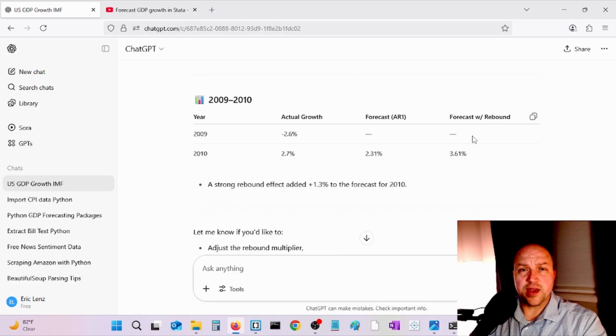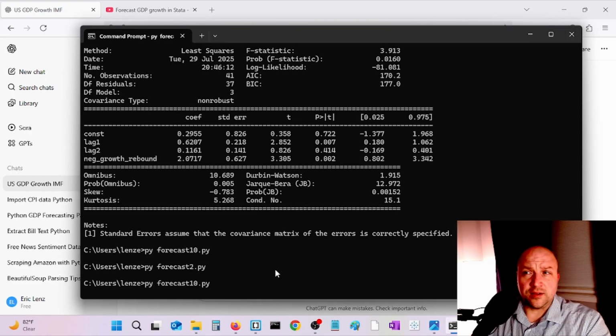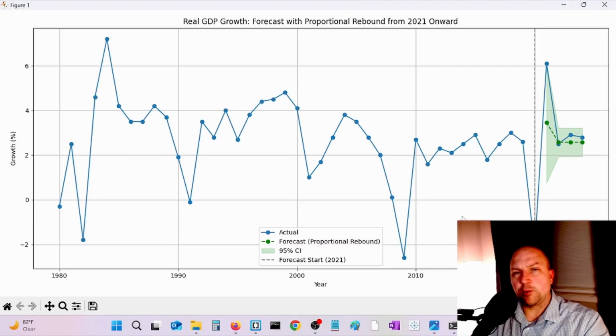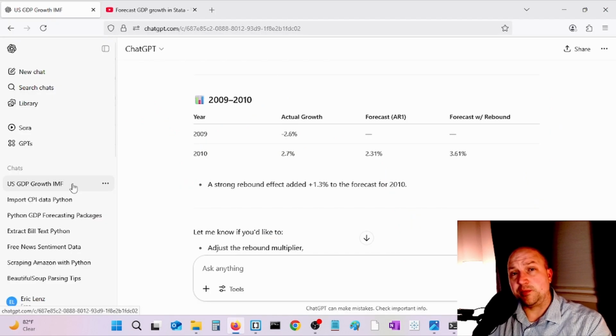So if you're doing some forecasting, I recommend you give Python a try and give ChatGPT a try. Also, as you're making different models, you want to check the statistics, you want to do different tests, and ChatGPT can give you the code to do all of those tests. So with ChatGPT's help, this analysis really didn't take that long. I was able to try different models, plot the different models, I could check statistics of different models and easily compare them, and I stayed within that chat from ChatGPT from the last video with GDP growth.